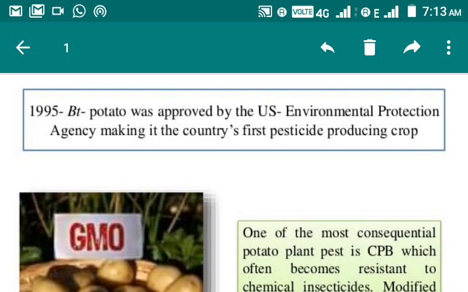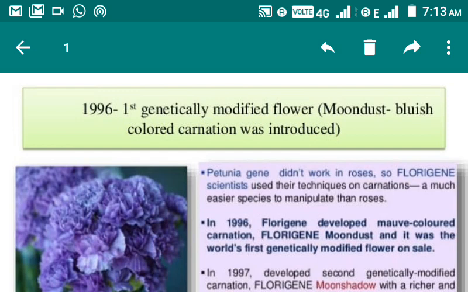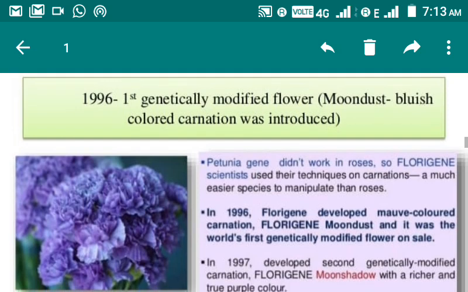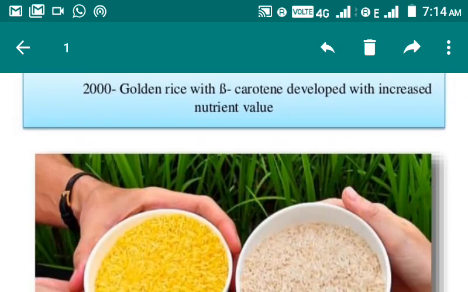Here, example is only potato, but this BT can be inserted into other crops. Next is in 1996, for the first time, the first genetically modified flower, moon dust, a bluish colored carnation, was introduced. Just for the sake of showpiece, this plant has been developed with the help of genetic engineering. Next one is in 2000, golden rice with beta carotene developed with increased nutrient value.